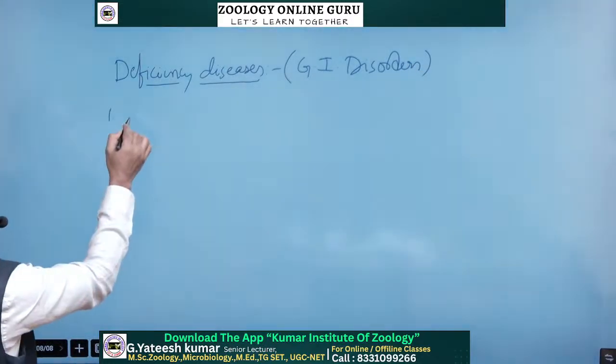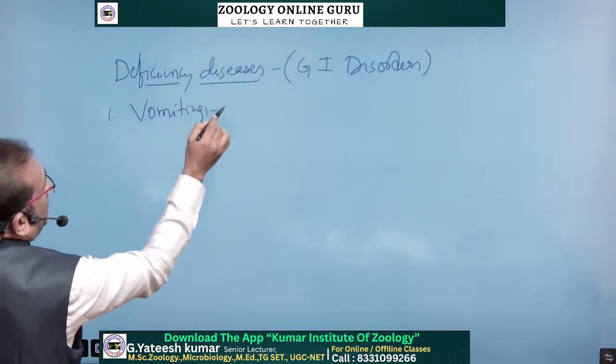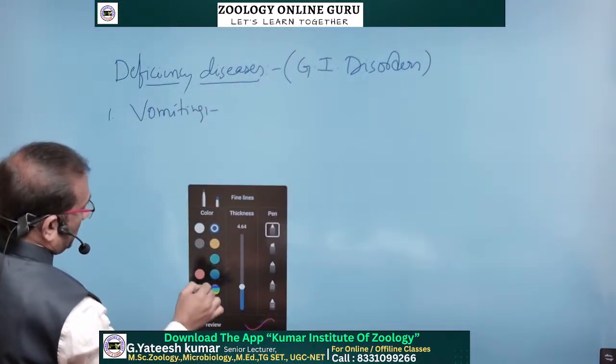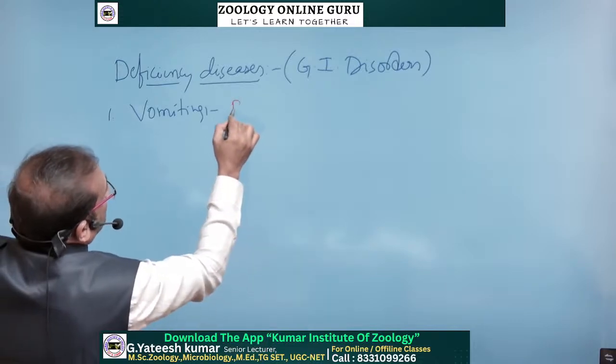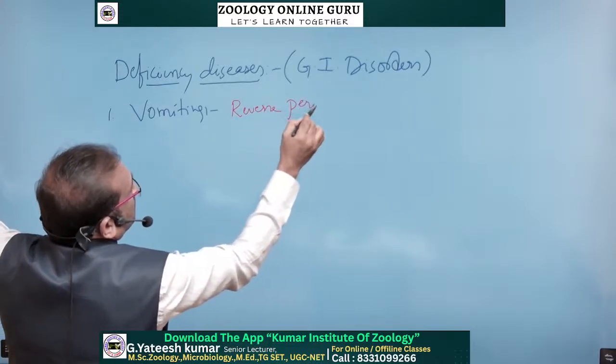First one is vomiting. Vomiting is reverse peristalsis, anti or reverse peristalsis.